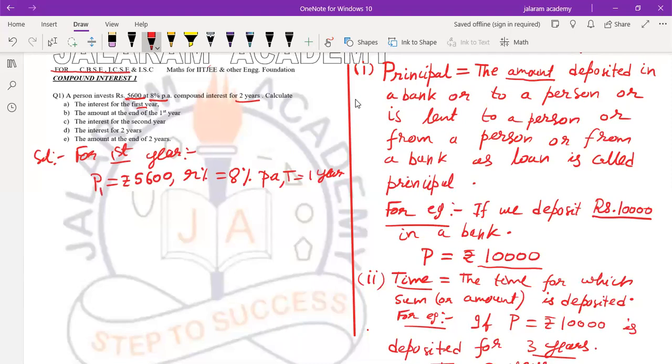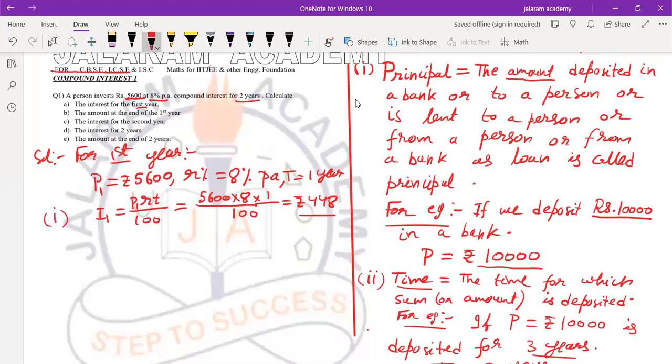So it is P1, and interest is obtained by the simple formula P1 RT upon 100. Don't write it as simple interest; it is the interest for the first year, calculated using the simple interest formula. P1 is 5,600 into rate of interest 8 into time 1 over 100. 56 8s are 448 rupees. So this is the interest for the first year, rupees 448, which is the first answer we have to calculate.